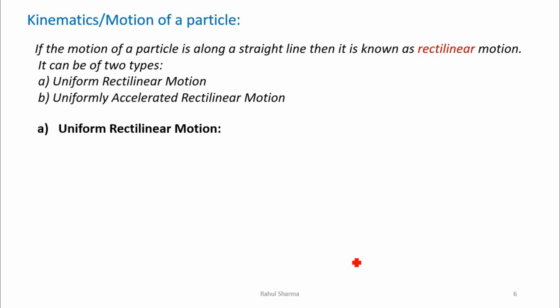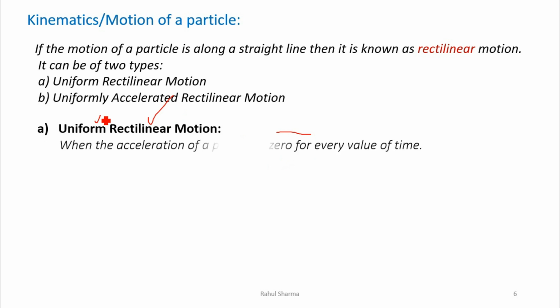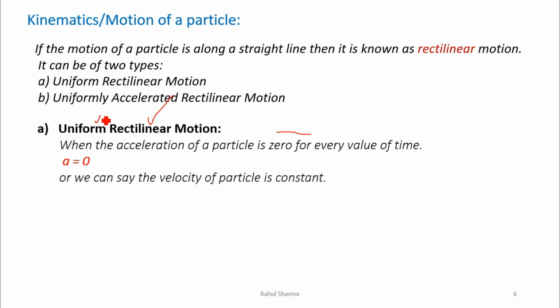Now what is the meaning of uniform rectilinear motion? The word rectilinear tells you the motion will be in a straight line. But uniform rectilinear means the acceleration of the particle is 0, there is no value of acceleration, or we can say the velocity is constant, there is no change in velocity. So in that case we have to remember this equation, x is equal to x naught plus vt. This equation is just similar to the one we have discussed, the distance traveled is equal to speed into time, s is equal to v into t.